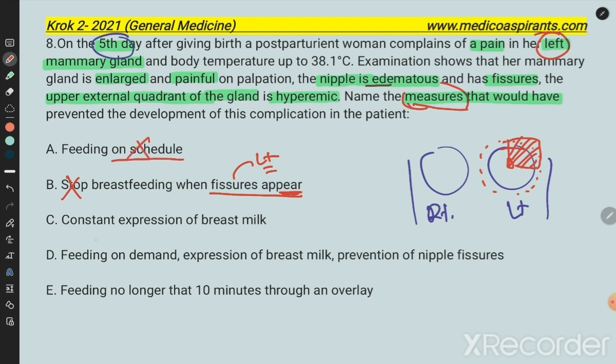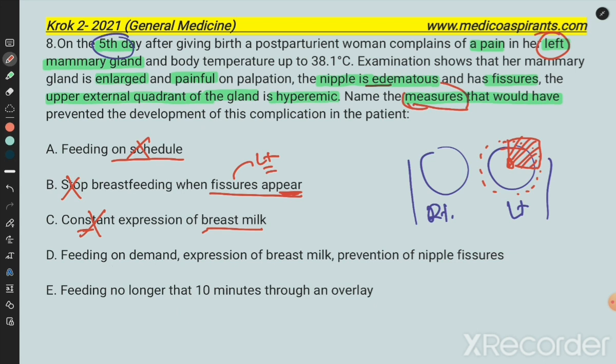The third one, constant expression of the breast milk, means consistently providing the breast milk. If it is constant, the fissure will progress to a fistula and the problem may become bigger, which may cause a purulent infection as well, and that is dangerous for the baby and the mother.